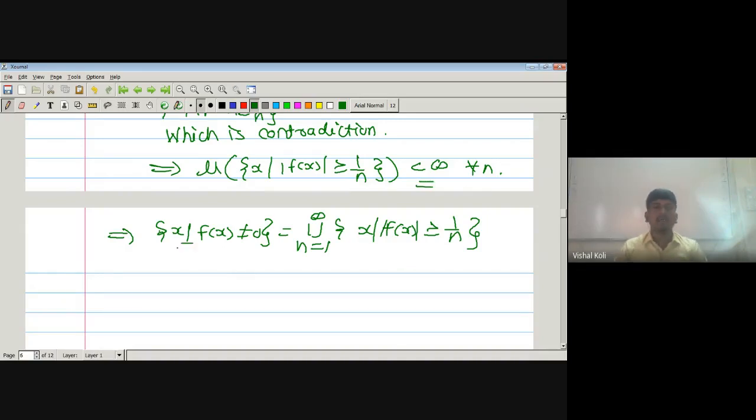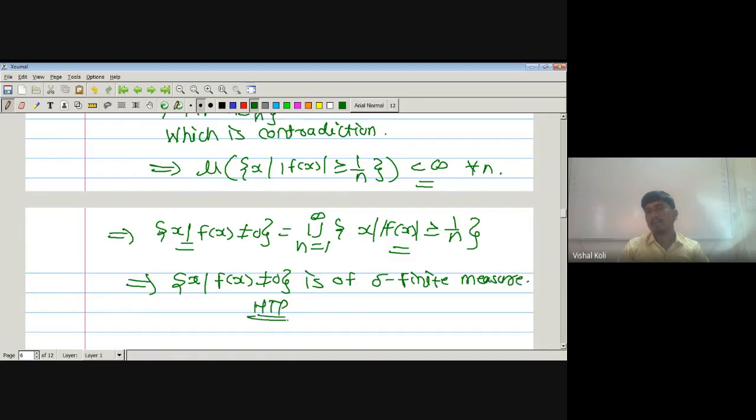Therefore, as this set can be written as a countable union of sets having finite measure, it must be of sigma finite measure. Hence the set X whenever f of X not equal to 0 is of sigma finite measure, which is the required result.